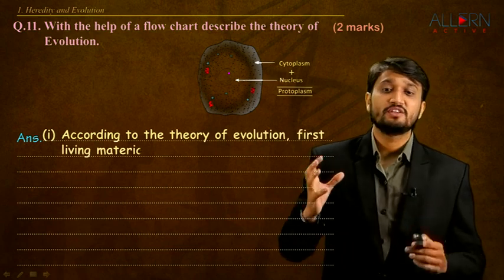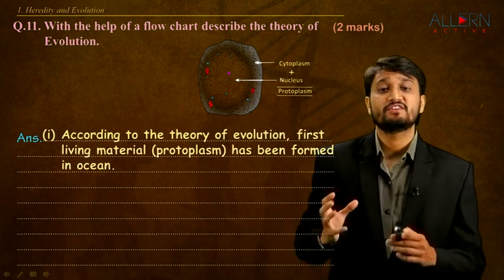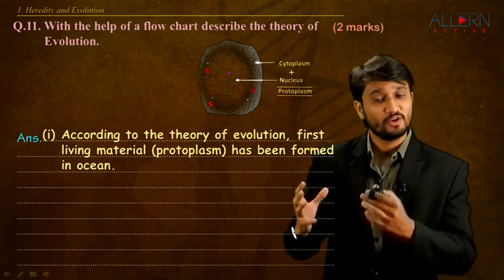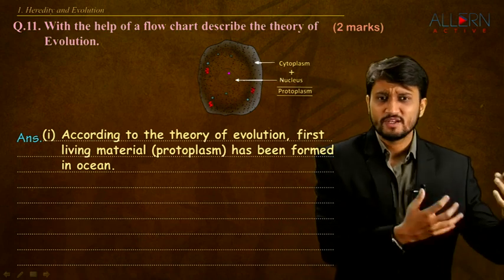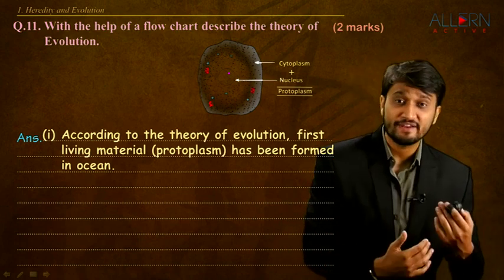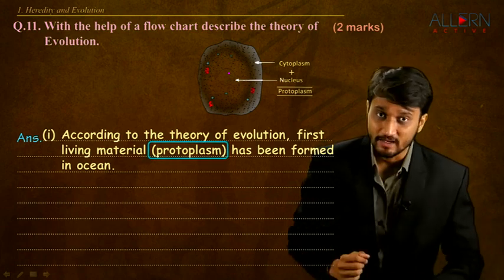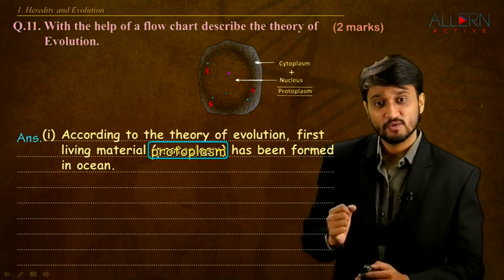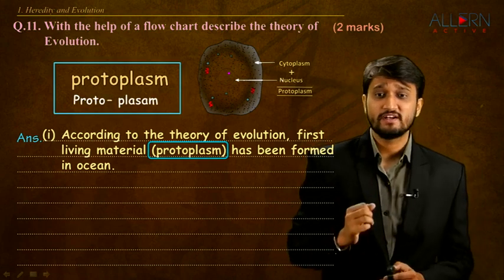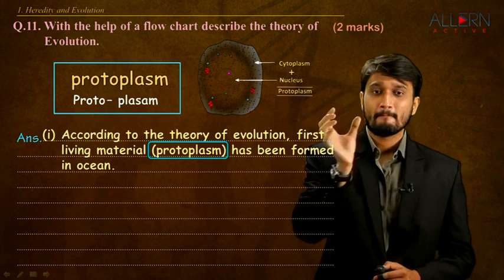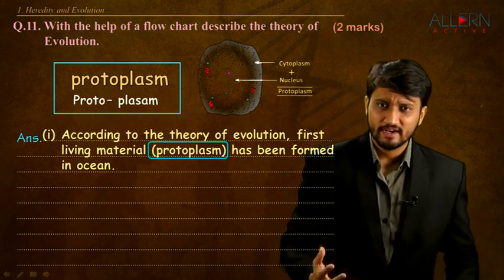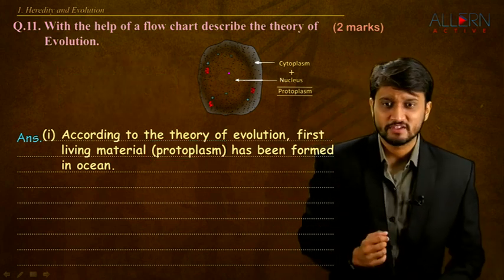So, according to the theory of evolution, the first living material, which is the protoplasm, must have formed in the ocean. Now, with time, these chemical reactions started becoming more and more complex, and that would have given rise to the first cell. But before that, let's have a look at this word over here, protoplasm. We can split it in two parts, proto and plasm. Not a very complicated word, so I'm quite sure you can get this one.